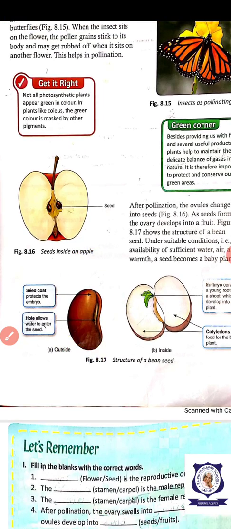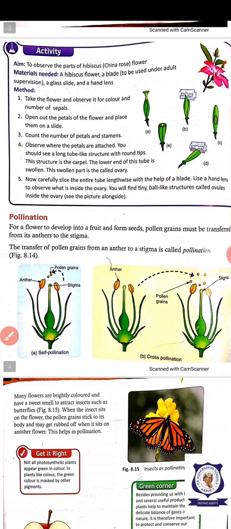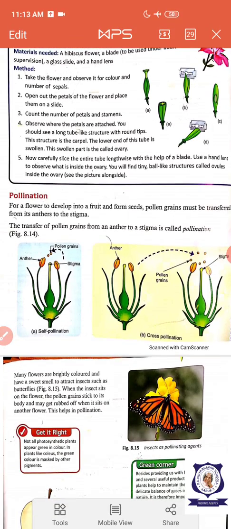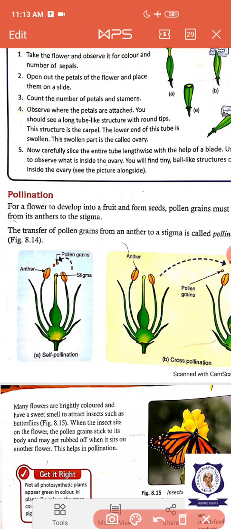Okay, children, now you understand what is in a flower. What are the parts of a flower? Sepal, petal, carpel, stamen. Okay, what is pollination? Transfer of pollen grain from anther to stigma is known as pollination.